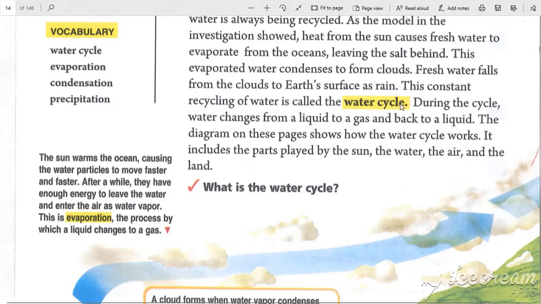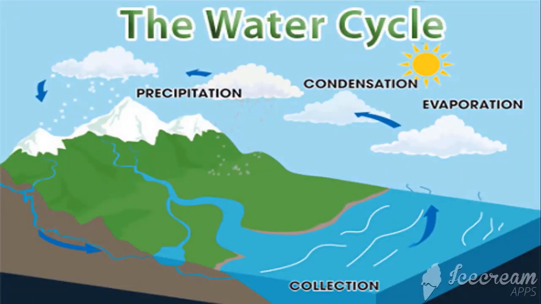What is the water cycle? The constant recycling of water on Earth is called the water cycle. This is the definition of the water cycle. Okay, students, look at this diagram that shows you about the water cycle. How does the water cycle work, and what are the processes that make up the water cycle? Look please and listen to me carefully.